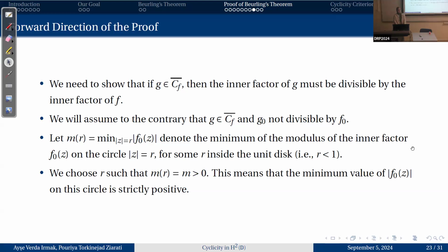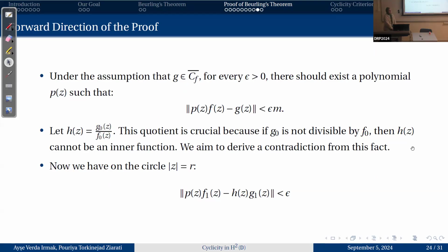We need to show that if G is in the closure of CF, then the inner factor of G must be divisible by the inner factor of F. We will do this by assuming to the contrary that G is in the closure of CF and G0 is not divisible by F0. We will introduce a new variable MR, which denotes the minimum of the modulus of the inner factor F0 on the circle with radius R, for some R inside the unit disk. We choose this R such that this number M is strictly positive, which means F0 on the circle is always nonzero.